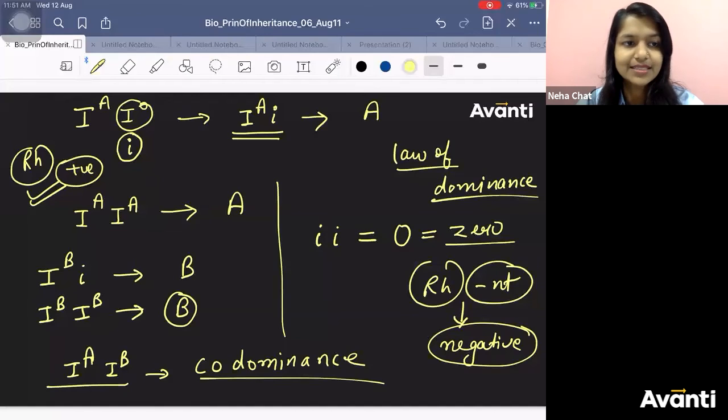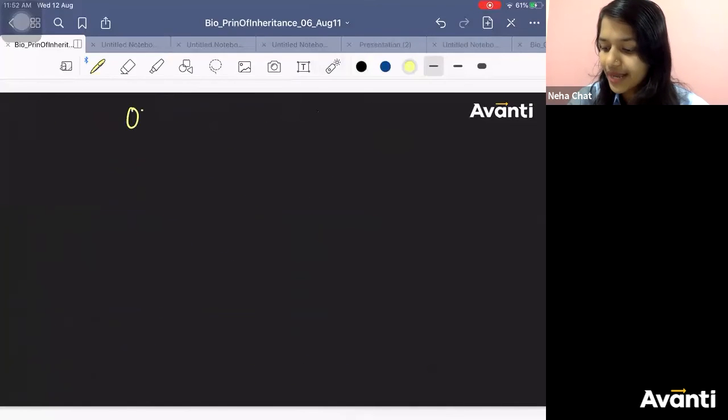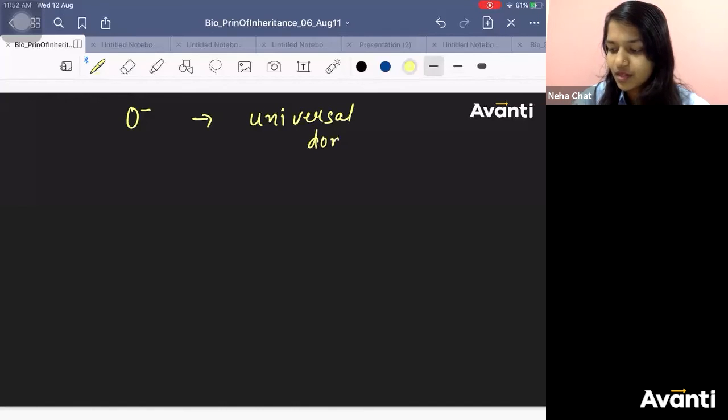Yes, AB blood group. AB positive is universal acceptor. Body fluids and circulation you might have learned, right? It is not a new concept. AB positive is universal acceptor. O negative, universal donor. And AB positive, universal acceptor.